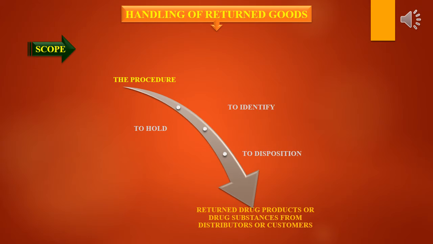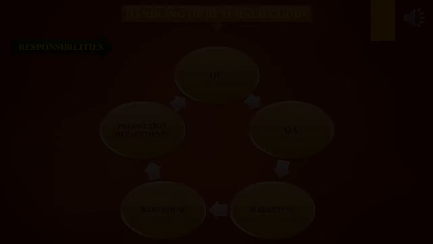Let's see what the scope of handling of return goods is. It is the procedure to identify, to hold, and to disposition returned drug products or drug substances from distributors or customers.